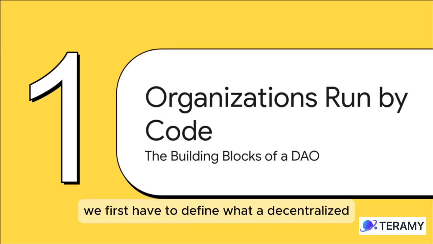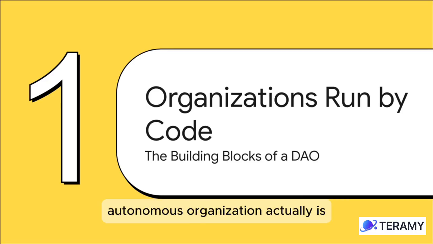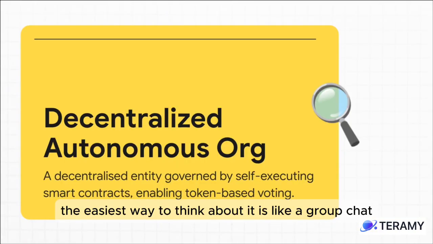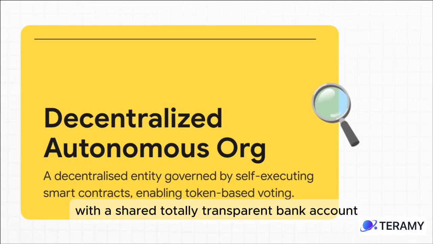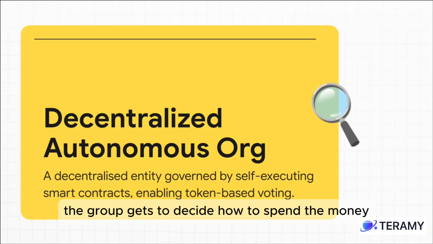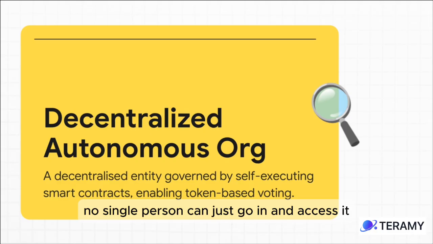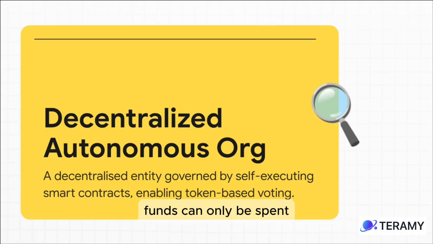To really get this, we first have to define what a decentralized autonomous organization actually is, and what all the moving parts are that make it work. The easiest way to think about it is like a group chat with a shared, totally transparent bank account. The group gets to decide how to spend the money, but, and this is the key, no single person can just go in and access it. Funds can only be spent if the whole group votes to approve it. That's the core idea right there.